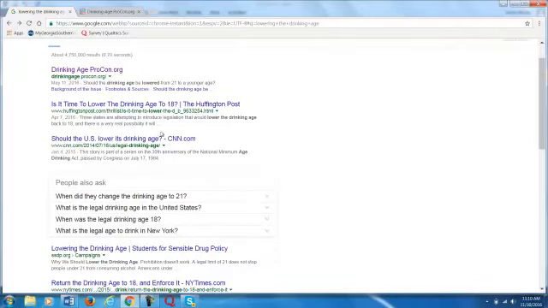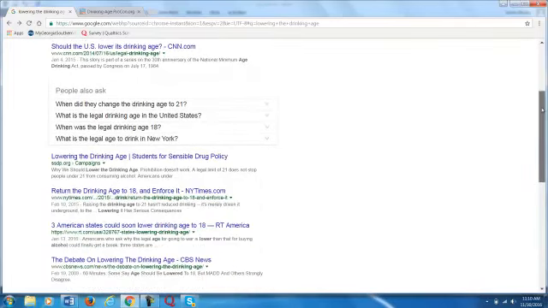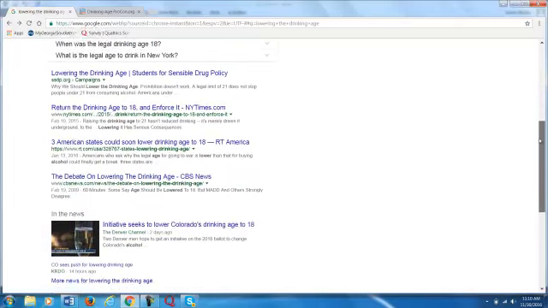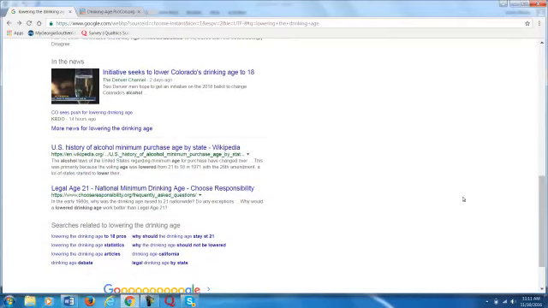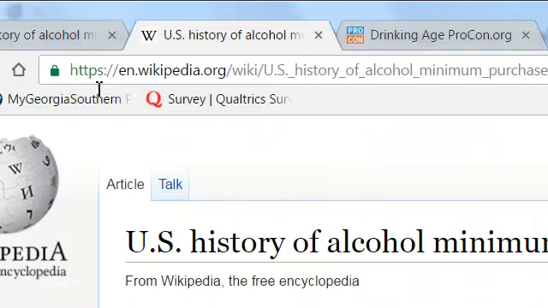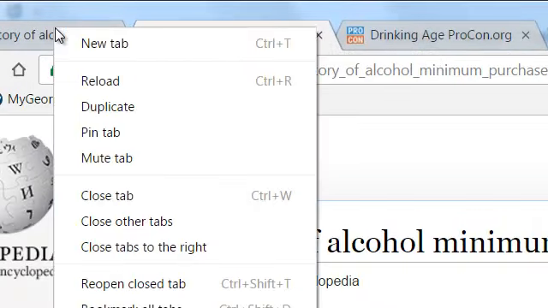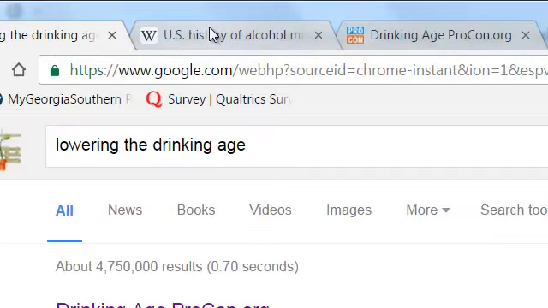Alright, so we have CNN and the Huffington Post. I feel like the news sources can be biased, so let's try and find another one. New York Times, CBS News. Alright, U.S. history. Alright, being that this is on Wikipedia, we're going to have to definitely look further into the accuracy of the topics.